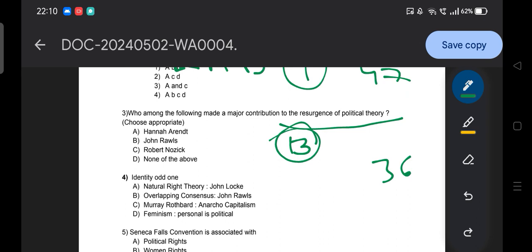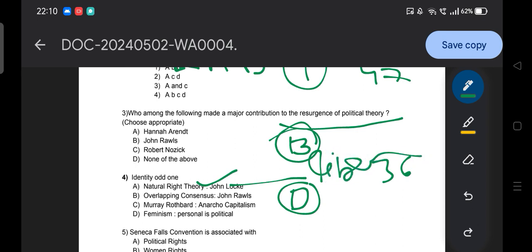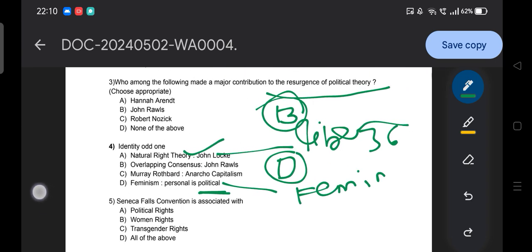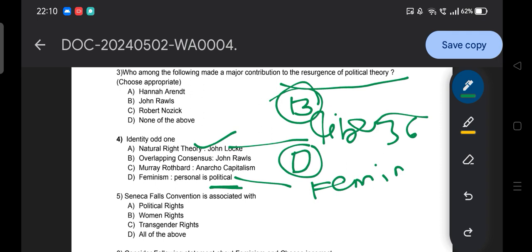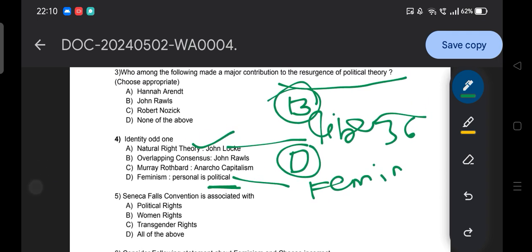And here the time is off, so the answer of this question is option D. Okay, option D. So let me explain this question. Natural right theory, overlapping consensus, Murray Rothbard, these all belong to the liberalism ideology. But this one is the odd one because it belongs to the feminism ideology. Okay, so this kind of question was asked in your last SSB examination. Okay. So moving to the next question, the answer of this question is option D. Okay, moving to the next question,